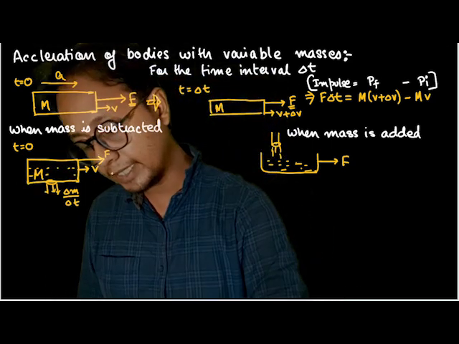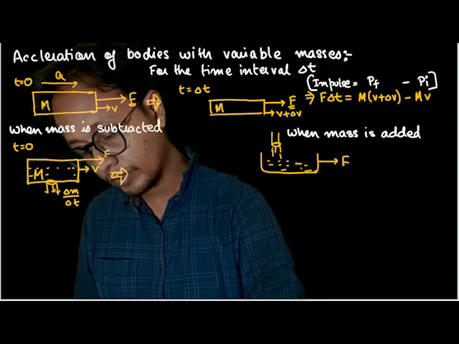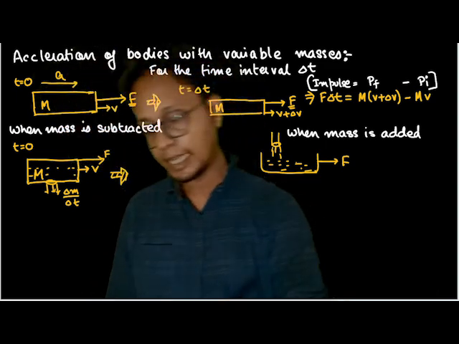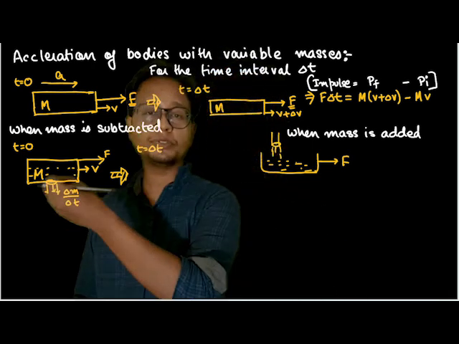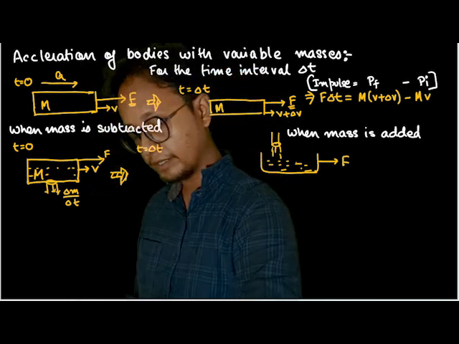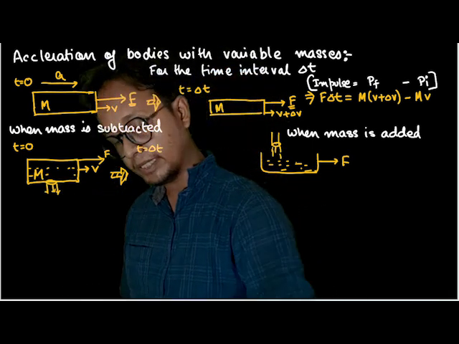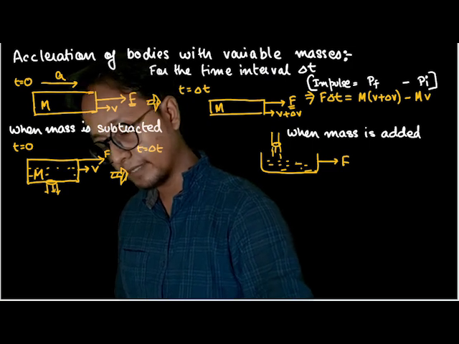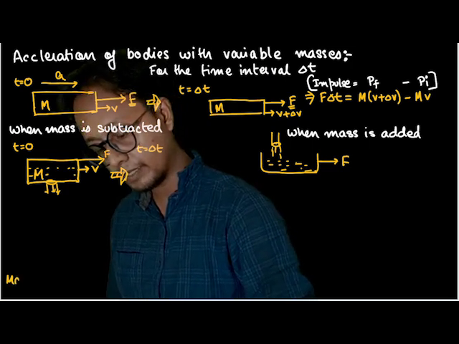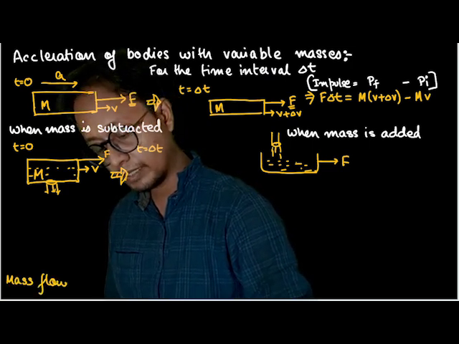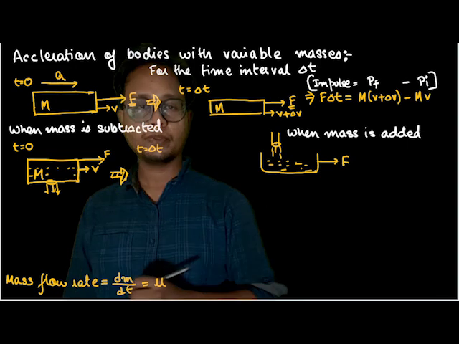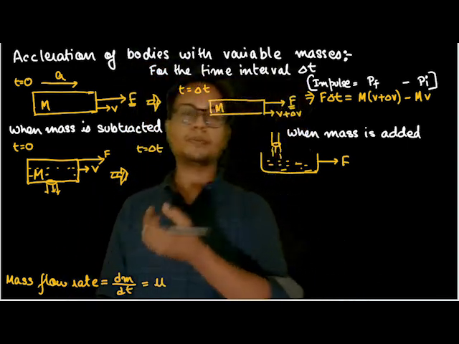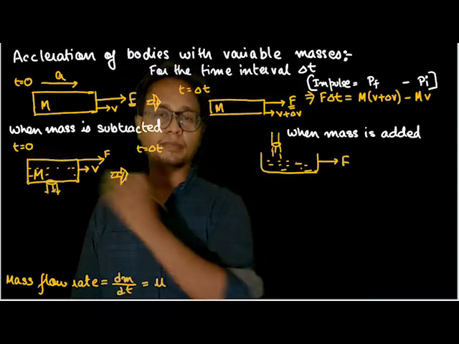I'll analyze this after some time: at t equals 0 I start the system, and at t equals delta t I'll analyze the system. The mass flow rate is equal to dm by dt. Per unit of time, this many kg of mass is coming out.